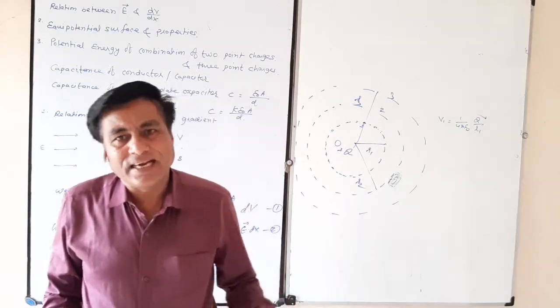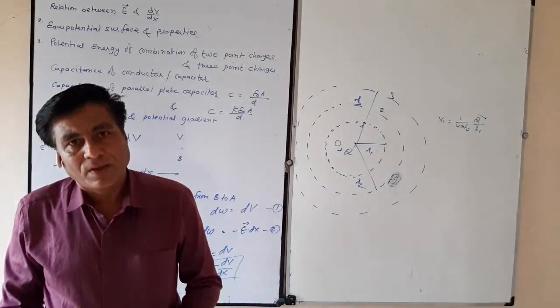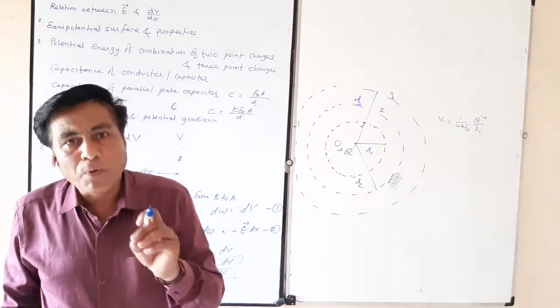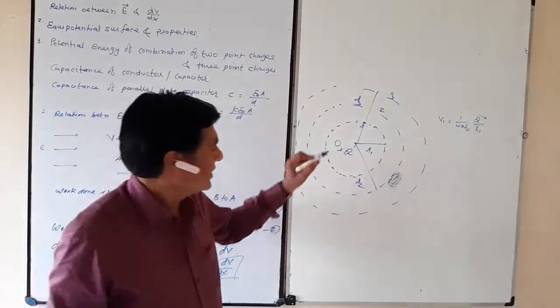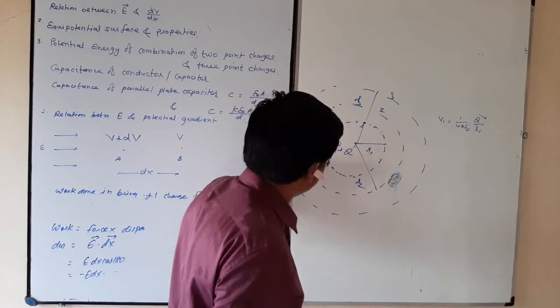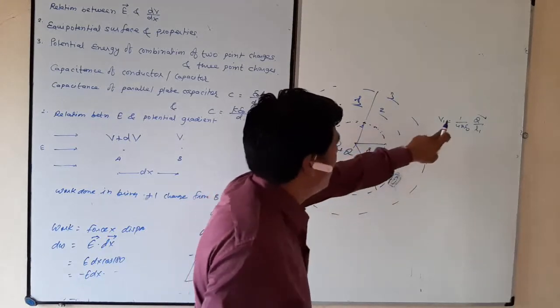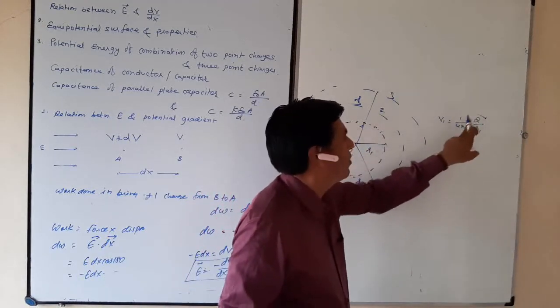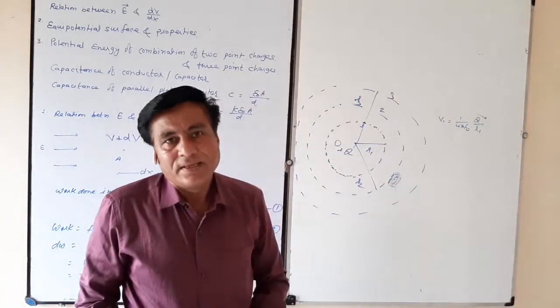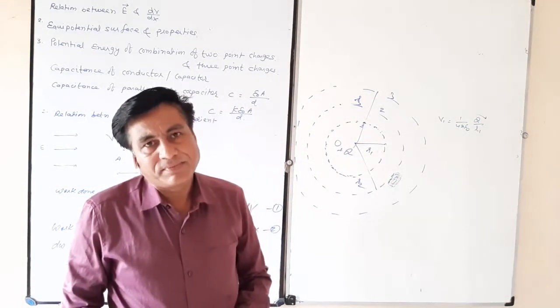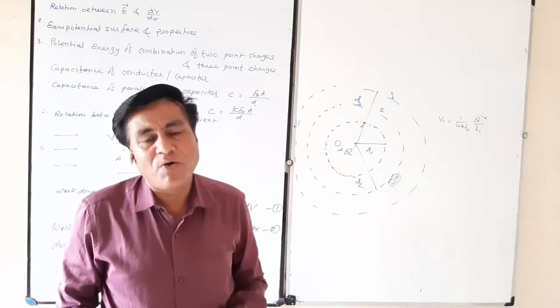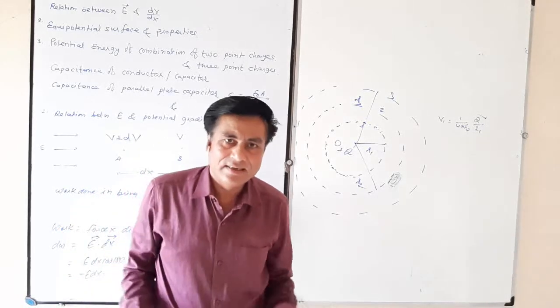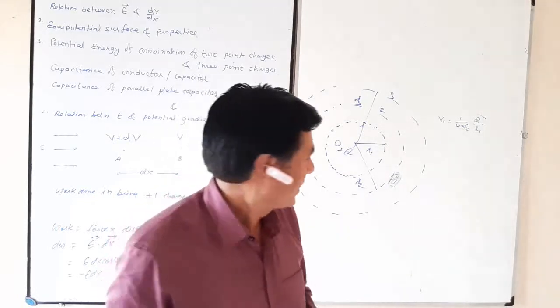An equipotential surface is a surface on which the potential value is the same. You can take any point on a spherical surface. The potential value V1 is equal to 1 upon 4 pi epsilon 0 Q by R1. The surface whose points all have an equal amount of potential can be called an equipotential surface.